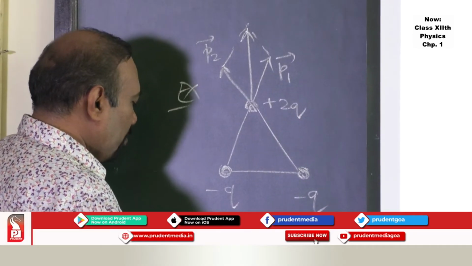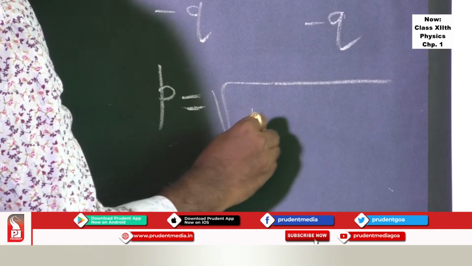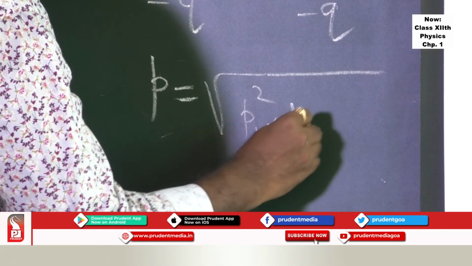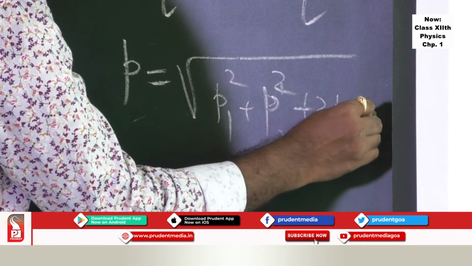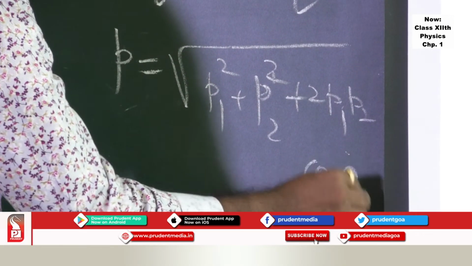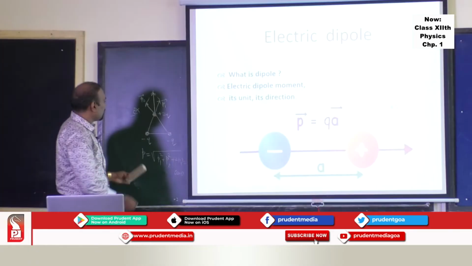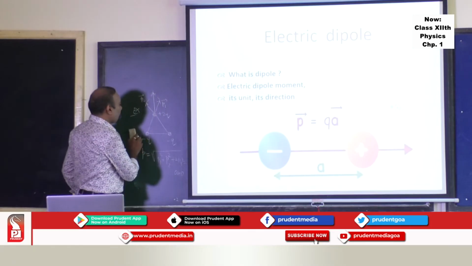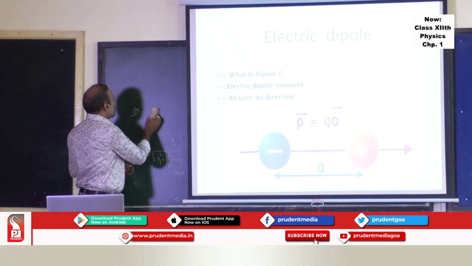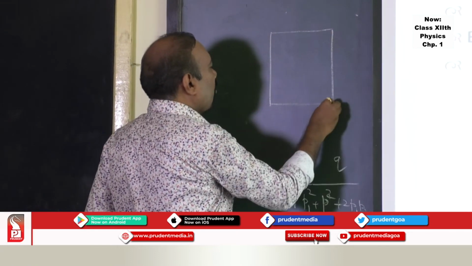The net dipole moment one can write as the square root of P1 square plus P2 square plus 2P1 P2 cos theta. So this is the formula involved using the law of parallelogram of vectors. In this case there are 2 dipoles in the assembly. Likewise I can have 4 dipoles, or more dipoles, in the assembly.